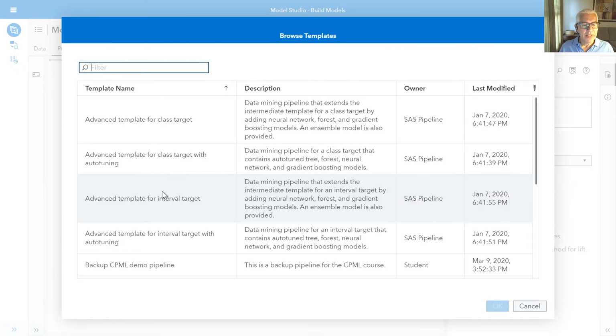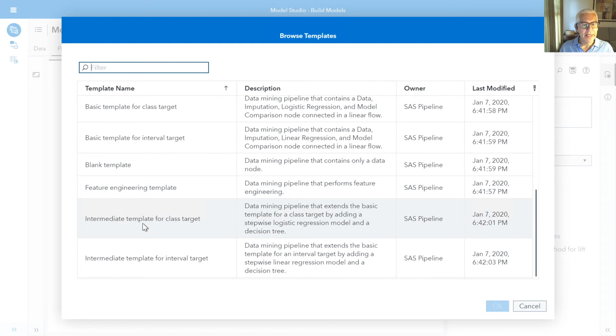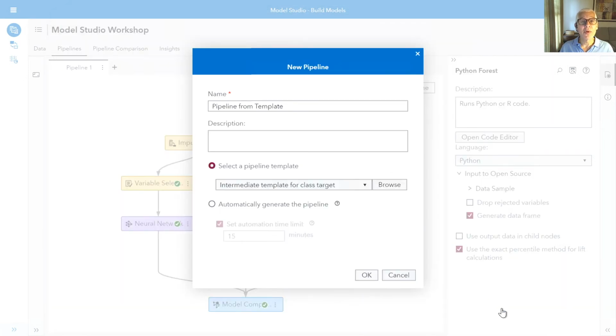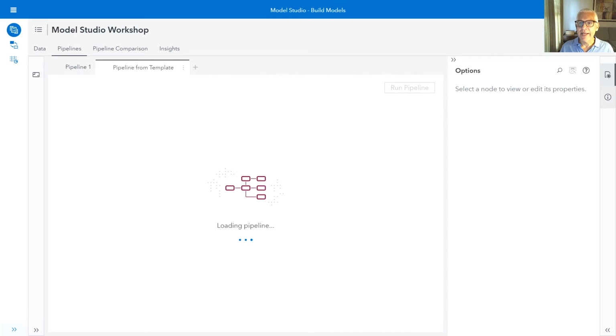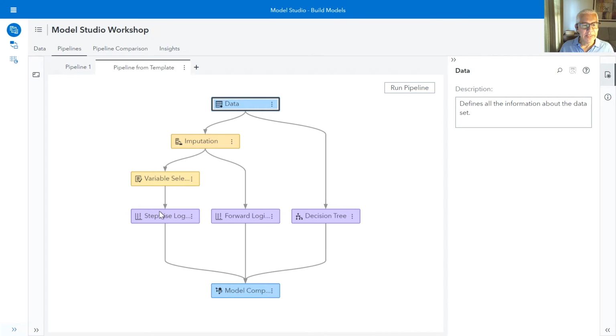I'm going to click on Browse and I'm going to scroll down and find the intermediate template for class targets. These are a whole bunch of default templates that come with Model Studio, so they make it very easy for us to build these pipelines. I'm going to click on OK, and you're going to see what comes inside of that intermediate template. That intermediate template consists of a stepwise logistic, a forward logistic regression, and a decision tree.